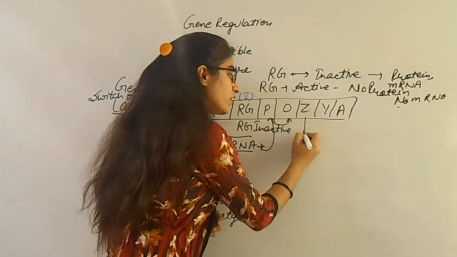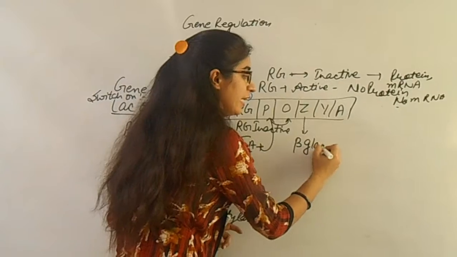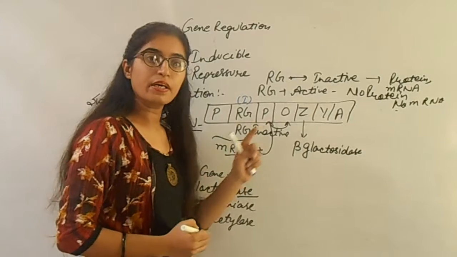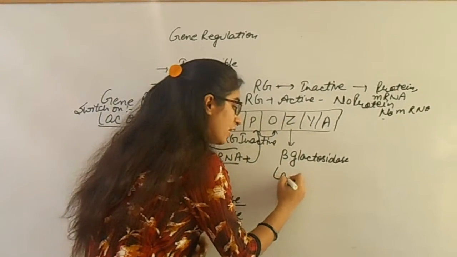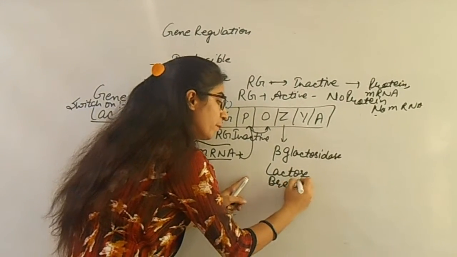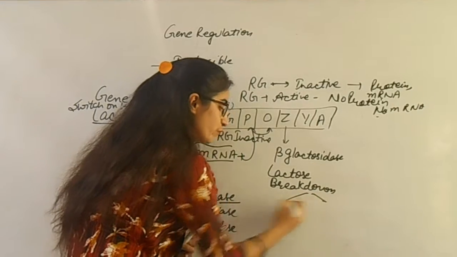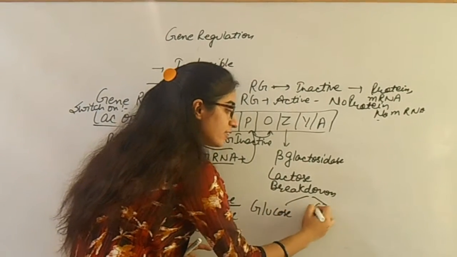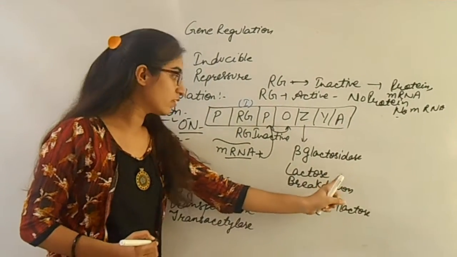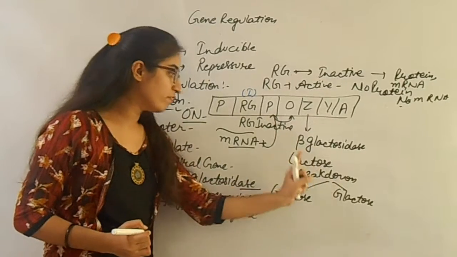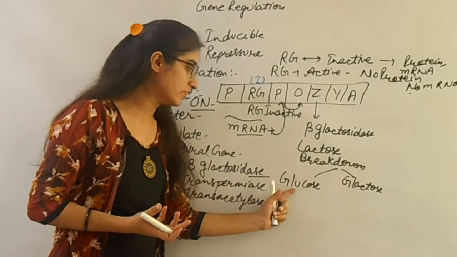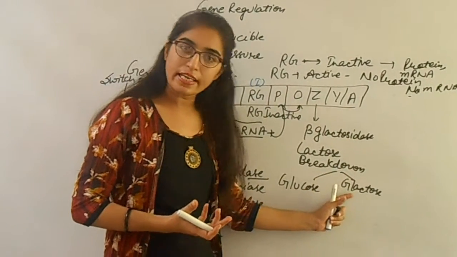So here structural gene Z forms beta galactosidase. The beta galactosidase enzyme helps to break the lactose sugar. So here lactose sugar breaks down into glucose as well as galactose. It means beta galactosidase helps to break lactose. If lactose is broken down, then two types of substances are formed. First is glucose and second is galactose.